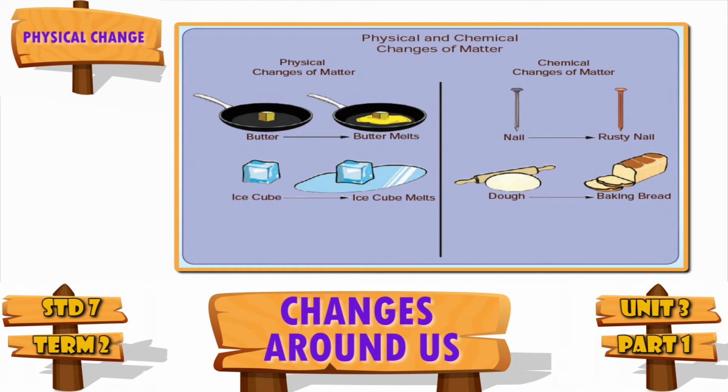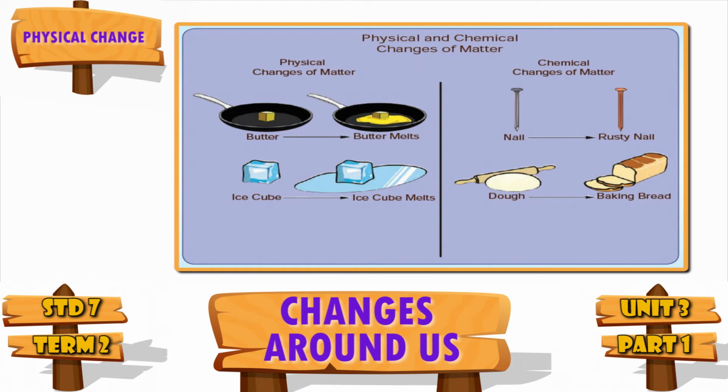Here you already know about physical change and chemical change from your earlier classes. Most probably, changes take place around us all the time. We can take an example. If we heat water, it starts evaporating. It changes from liquid to gas. This is a physical change because there is no new substance formed.